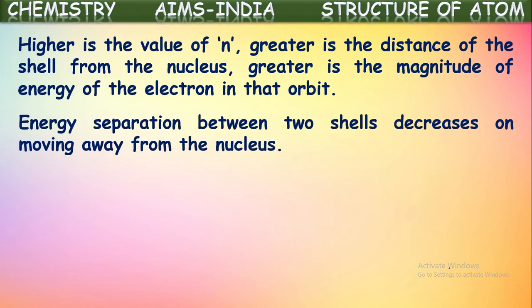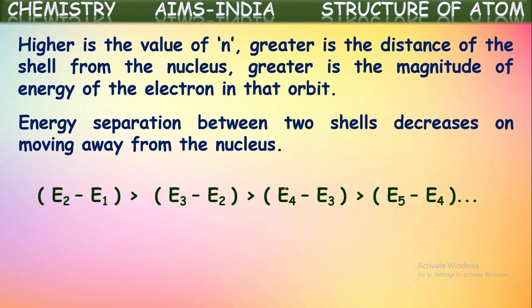Energy separation between two shells decreases on moving away from the nucleus. It is one more point to be considered. Don't be confused here. As the distance from the nucleus increases, the energy of an electron increases, but the energy difference between two adjacent orbits decreases as we move away from the nucleus. The energy difference between the first two orbits is greater than between the next two, and it keeps decreasing, but the energy of the orbits gradually increases.